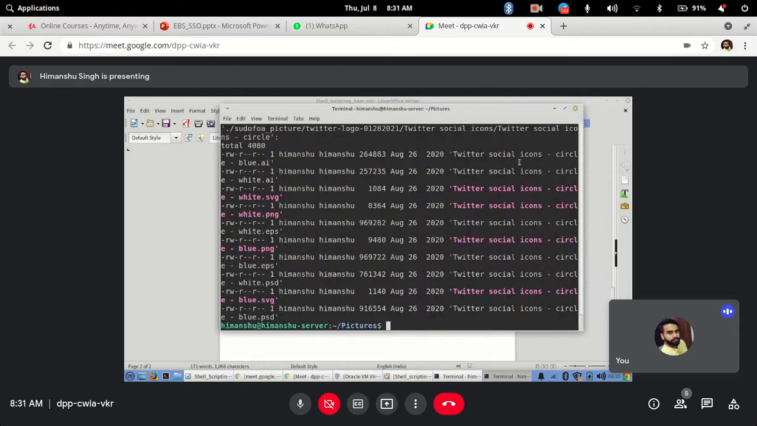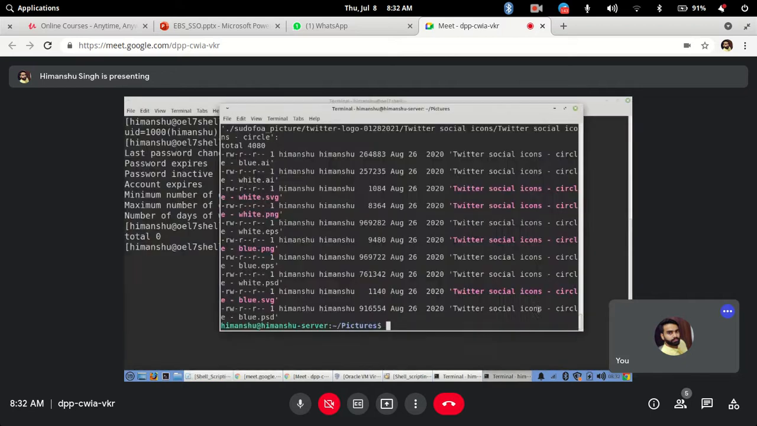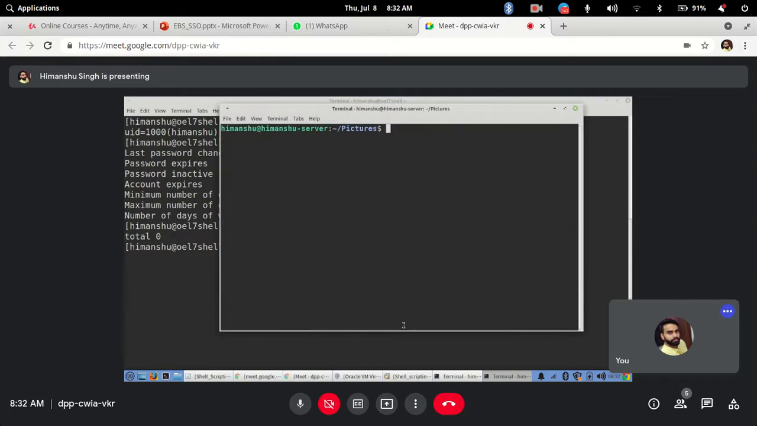Clear? Any doubts? Okay, I will clear the screen again. So these are the ls commands to list the files. Again, these are the commands that you will be using in shell scripting as well, so these are needed.